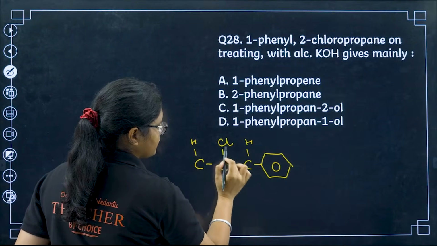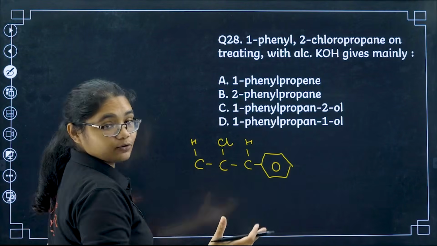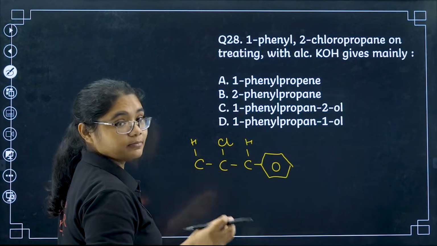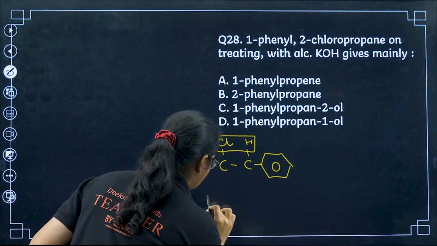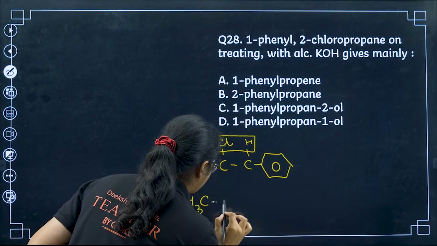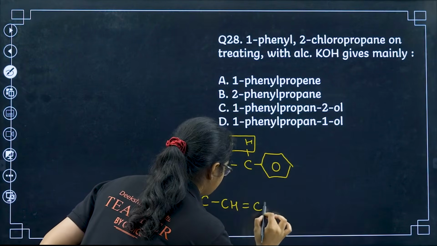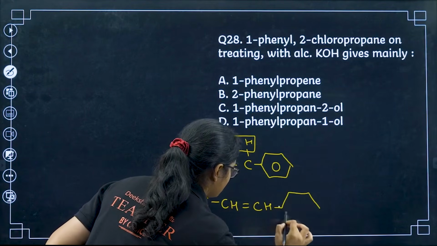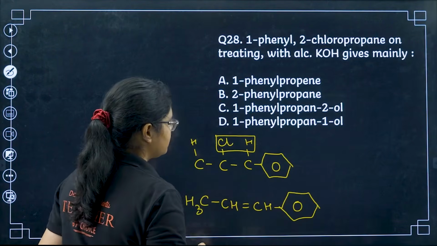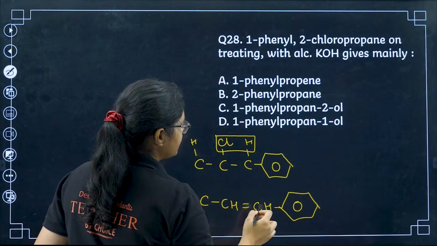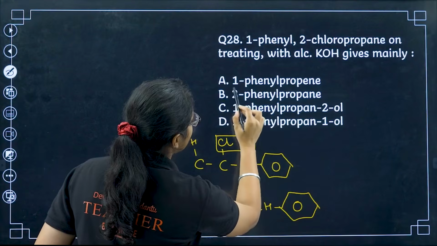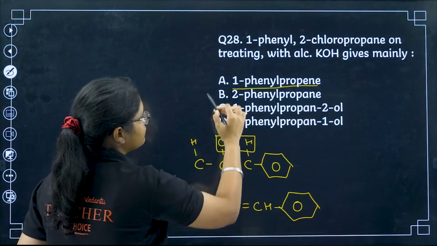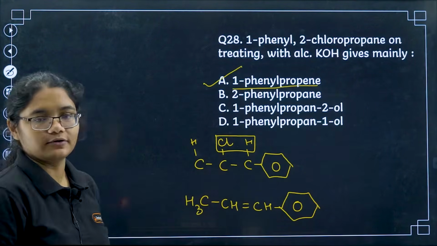If this HCl goes, you'll get a double bond here. And we know that the more substituted product will form according to the Saytzeff rule. So this HCl will go and I'll get a double bond here. The product is 1-phenyl propene, that is option number A here.